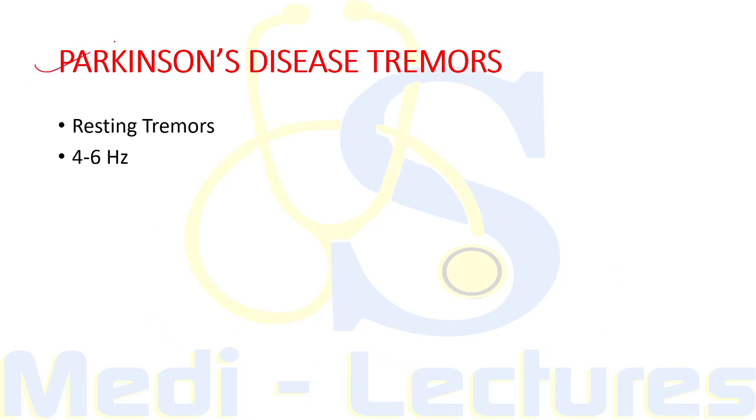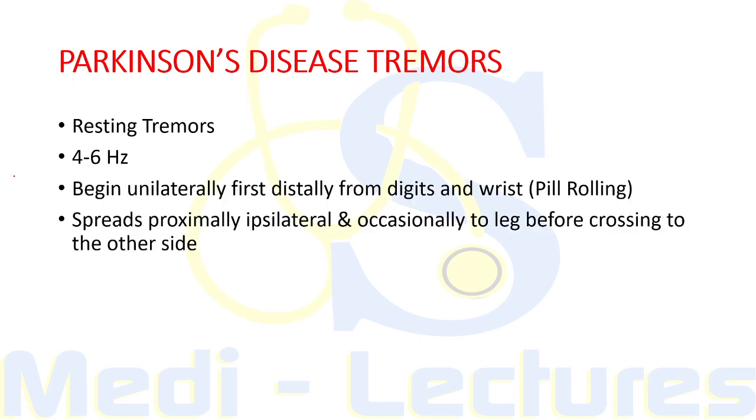Now, when we discuss the tremors related to Parkinson's disease, these are resting tremors that are present only at rest and disappear when the patient starts the movement. The frequency is 4 to 6 Hz. It usually begins unilaterally. This is a very important point.